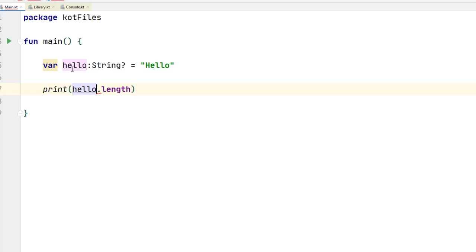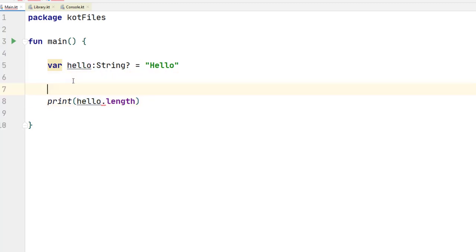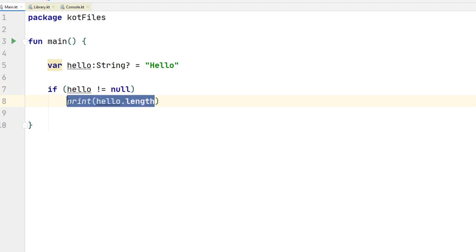So how do we handle it? Well, we have the old Java way. Kotlin was inspired by many languages including Java, so it has a lot of syntax similar to Java. So we use an if statement exactly how we used it in Java. We can say if hello not equals null, and now of course it doesn't give me an error because it is sure that it won't be null at this point of execution.